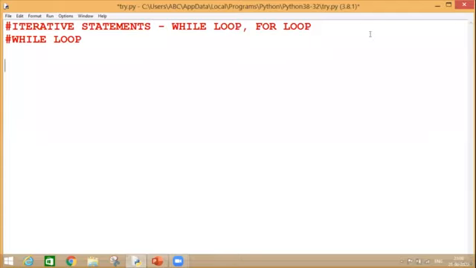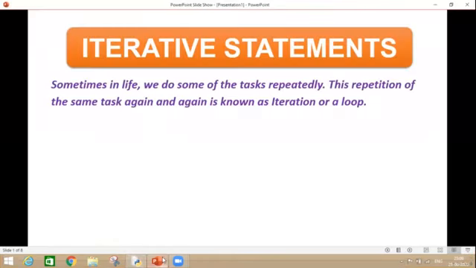Hello everyone. So today we are going to discuss the topic iterative statements. There are two types of iterative statements, while loop and for loop. So today we will cover only the topic while loop. But before that, let us understand what is known as an iterative statement.